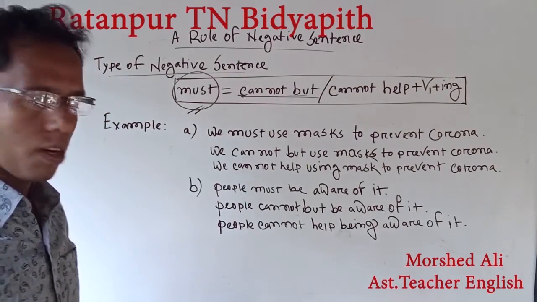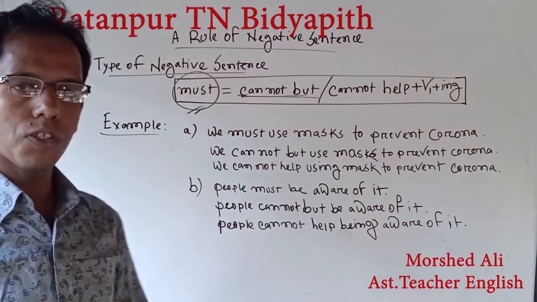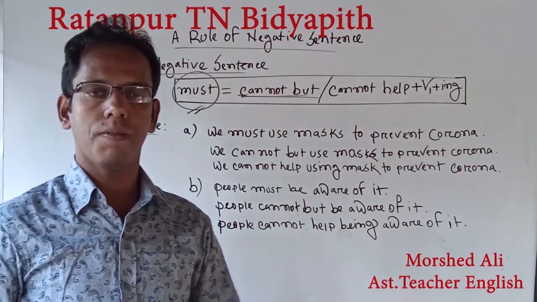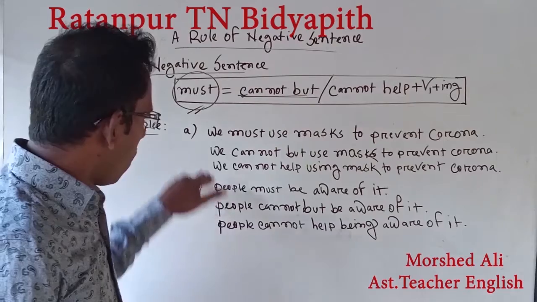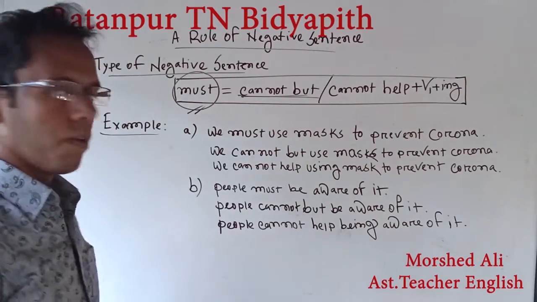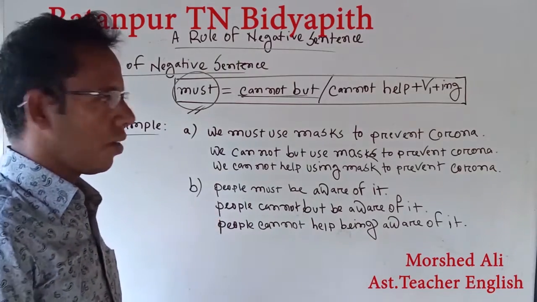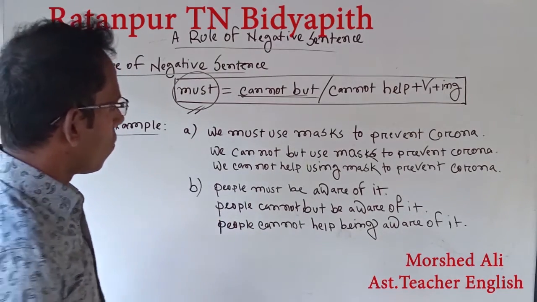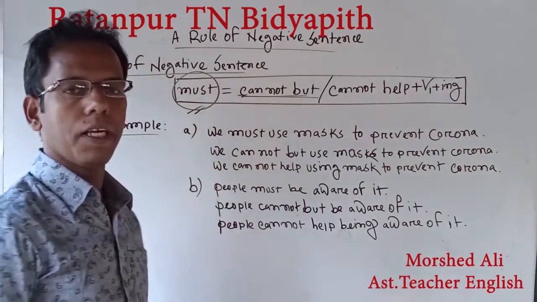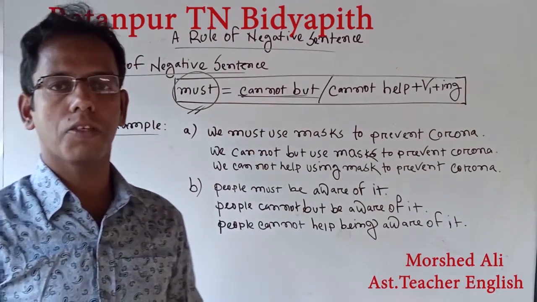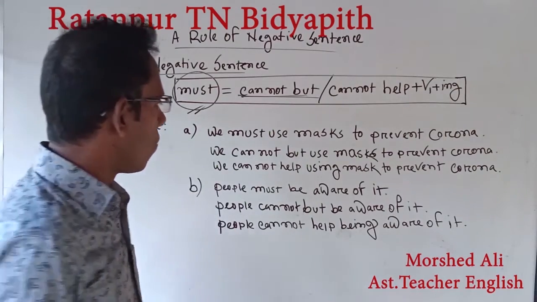Then we see the whiteboard example. That means I'm going to show you some examples so that your time is not wasted. That's why I have written two examples. So if we follow carefully on the whiteboard, we see that we must use a mask to prevent corona, that means coronavirus or COVID-19.